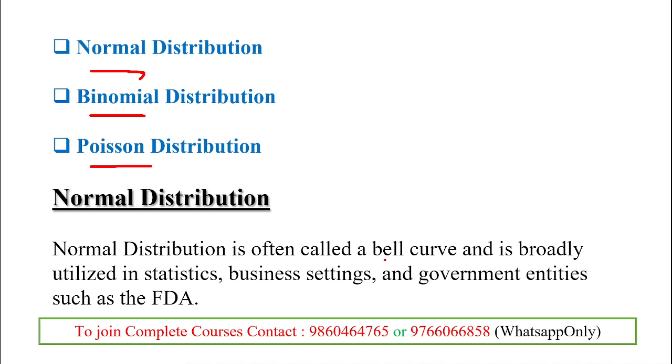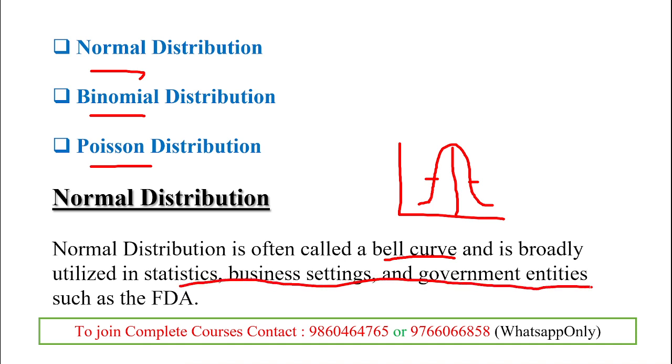Normal distribution is also called the bell curve. You know the bell-shaped curve. So this is the normal distribution. This is the starting point, this is the peak point, and this is the later point. It is broadly utilized in statistics, business settings and government entities such as FDI.